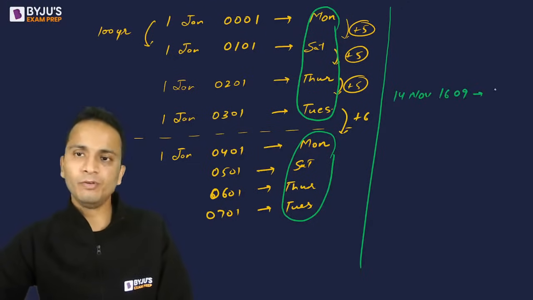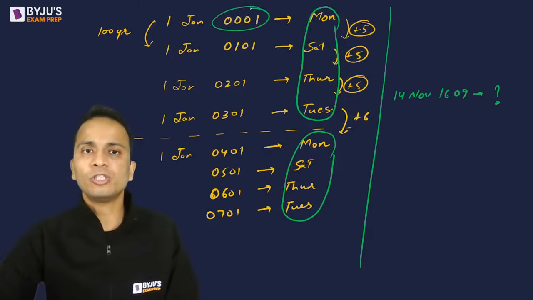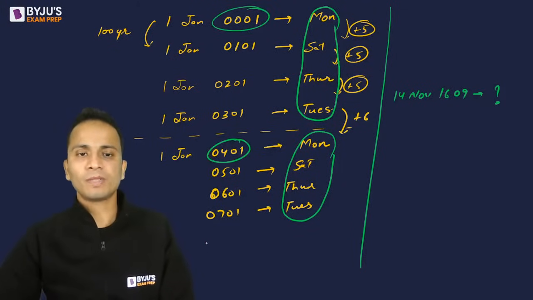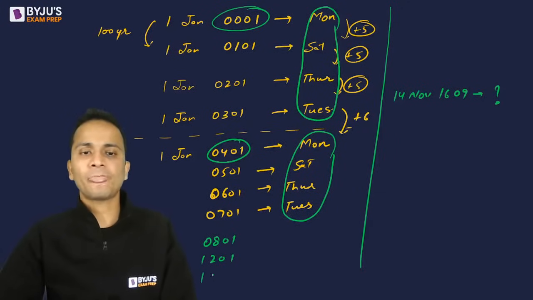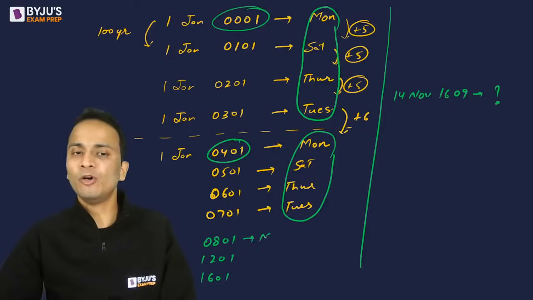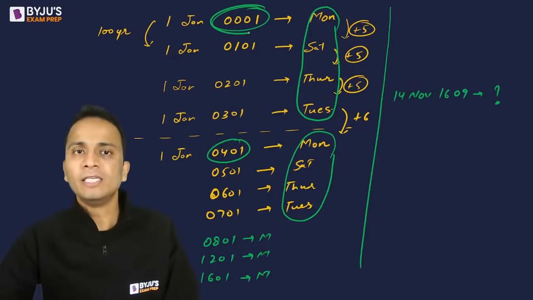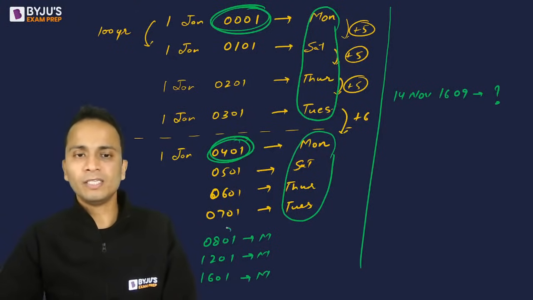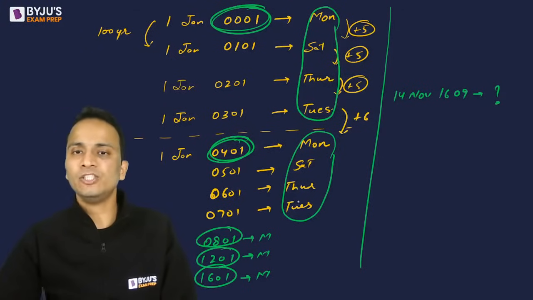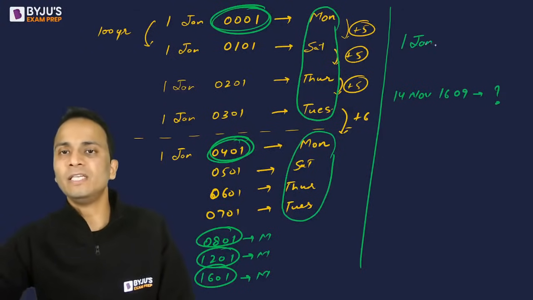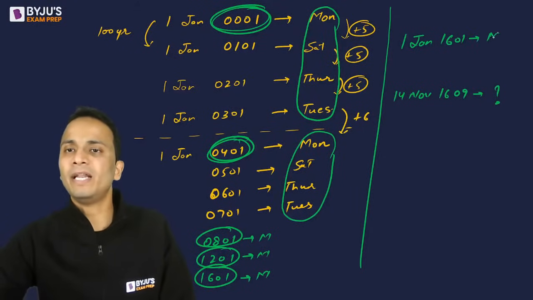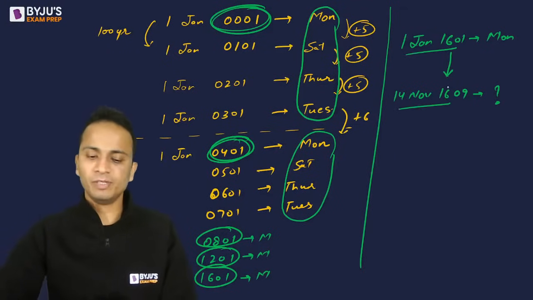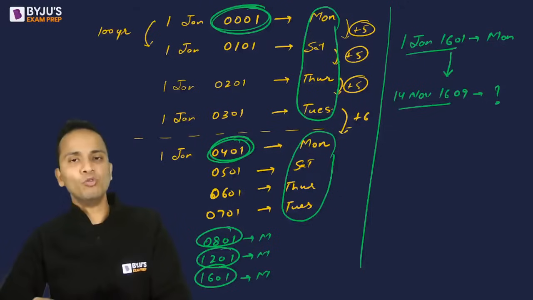1609 will be which day? So 0001, 0401, 0801, 400 years adding, 1201 and 1601, all of these will be Monday, right? All of them will be Monday. 0001, 0401, 0801, 1201 and 1601. So 1st of January 1601 is Monday, this we know. Now from here, from 1st January 1601 to 14 November 1609, you can move yourself.